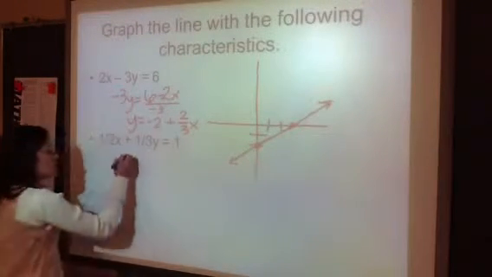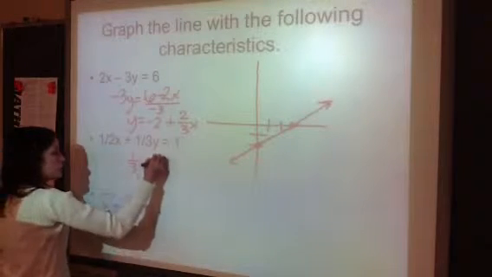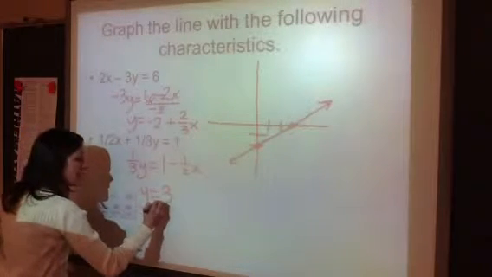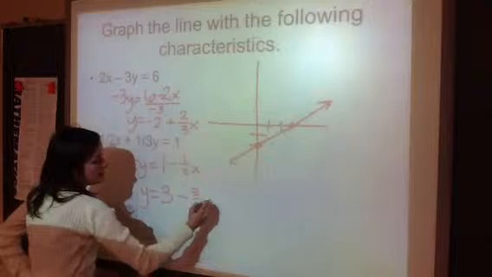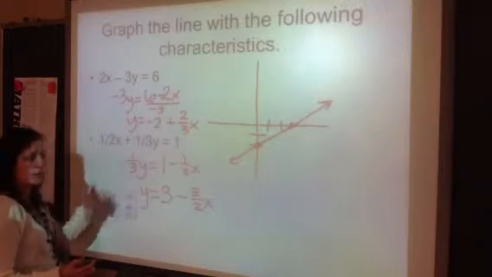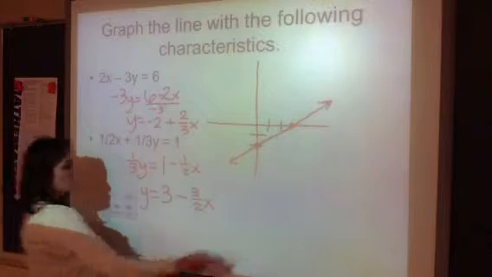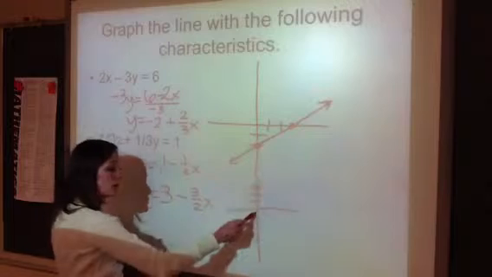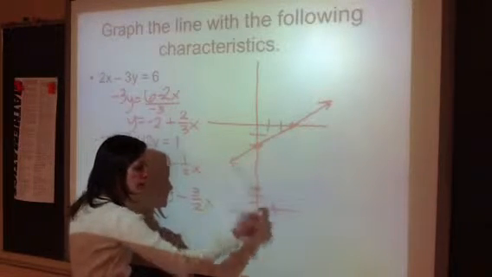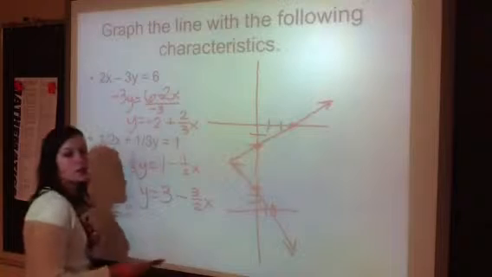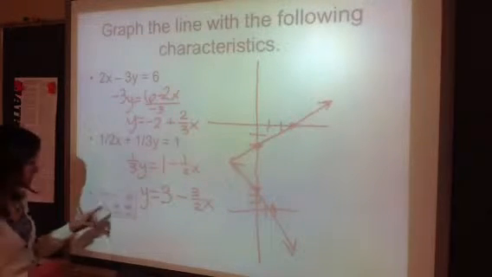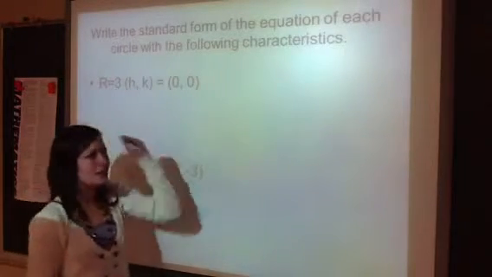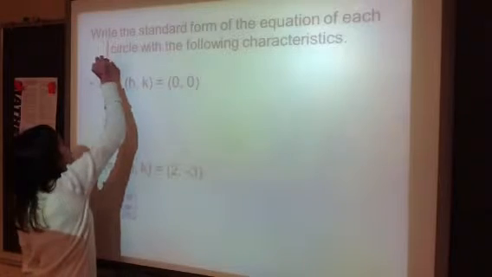You can't do it. So you got 1/3 y equals 1 minus a half x. Divide by a third, so you get y equals 3 minus 3 halves x. Or you could multiply by 3 rather than divide by a third. So our y-intercept is 3. Our slope is negative this time, so you go down and then to the right. Well, you might want to hit the points. And there's your graph. Yay, go you. Alright, we did linear. Now we're going to do circles.